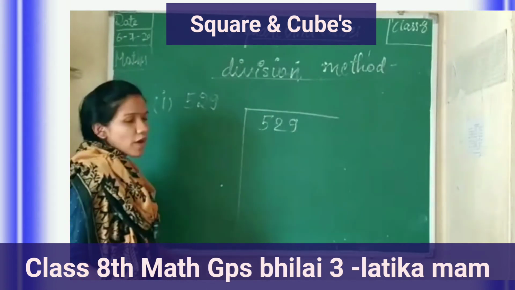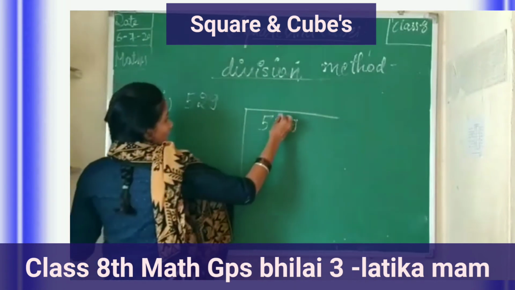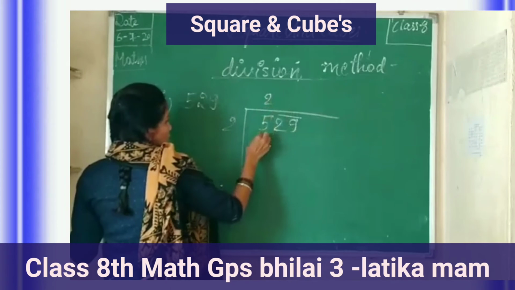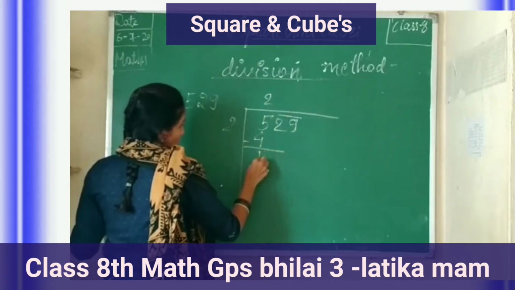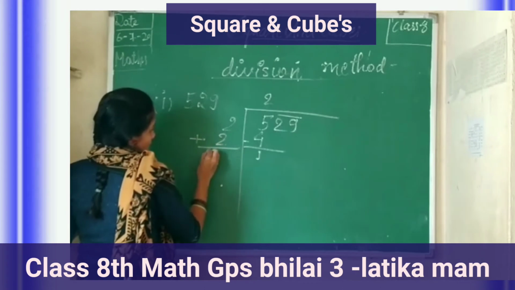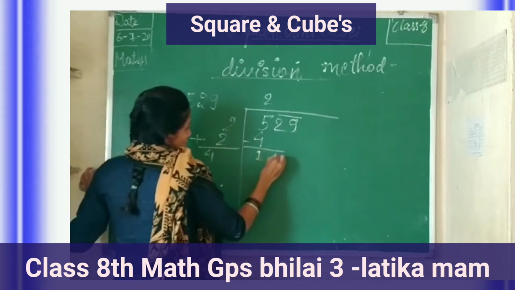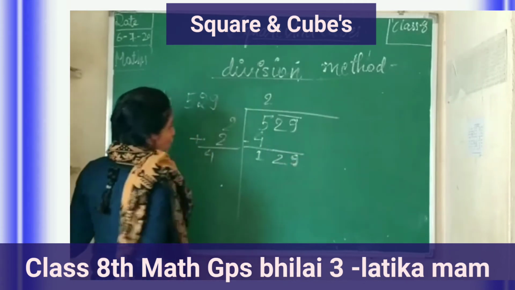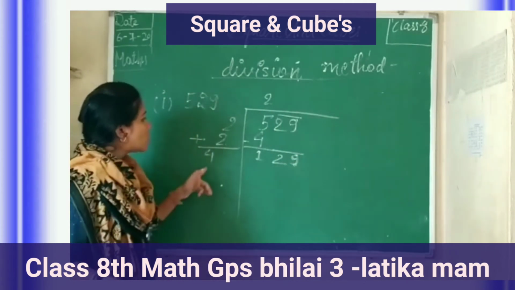In the division method, you can take the square root of 529. As in 2 places, we can take the square root. 2 twos are 4, 1. You can put plus 2 on the left hand side. Then again 129. You can take 2 places of LCM.